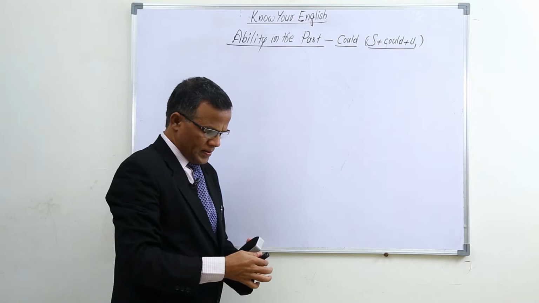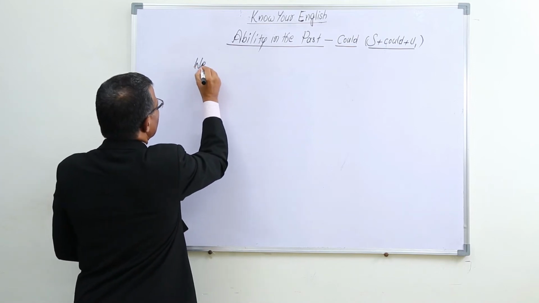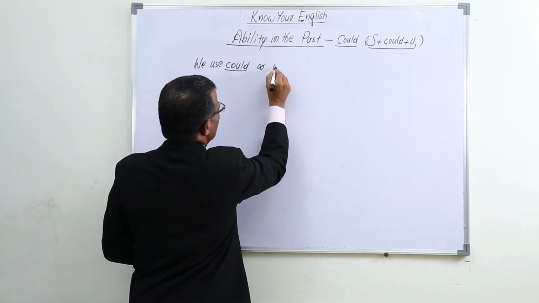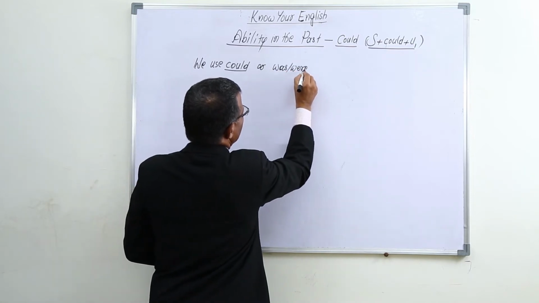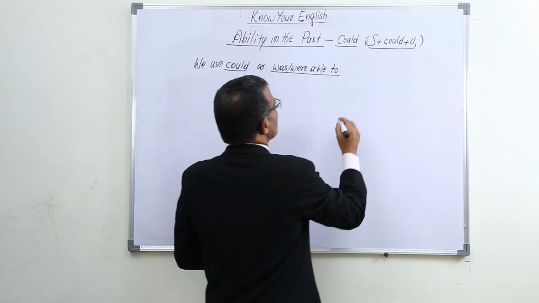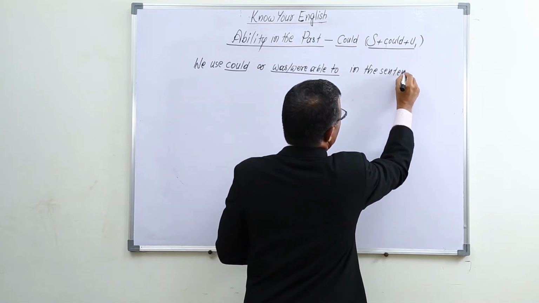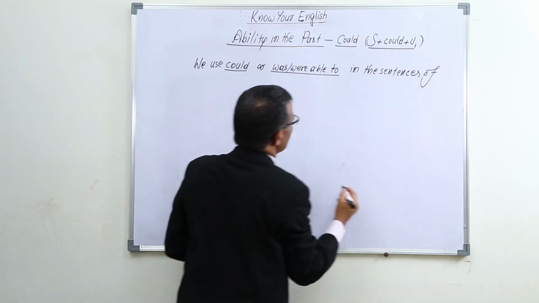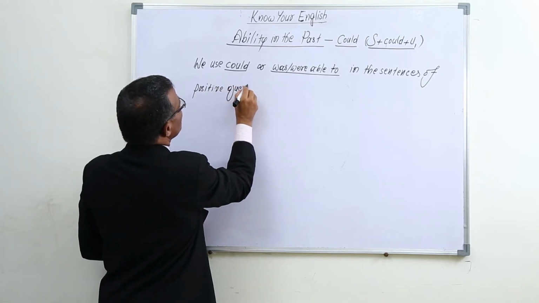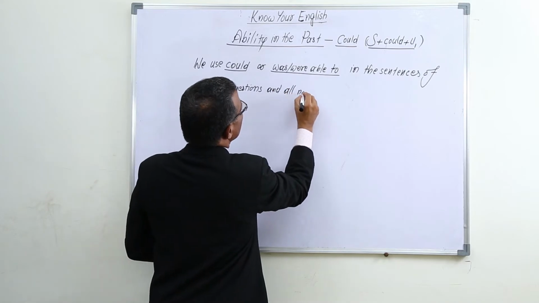We use could or was or were able to in the sentences of positive questions and all negative sentences.